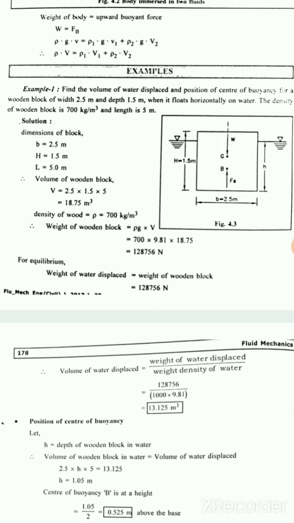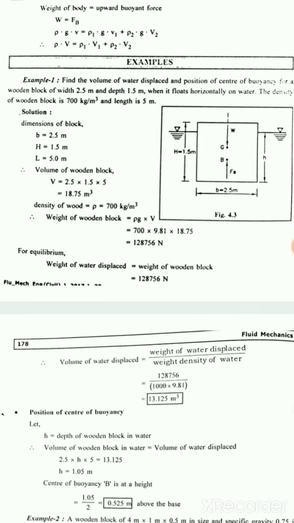The density of the wooden block is 700 kg per meter cube and length is 5 meter. So here the dimensions of the block are B equal to 2.5 meter, H 1.5 meter, L 5.0 meter.